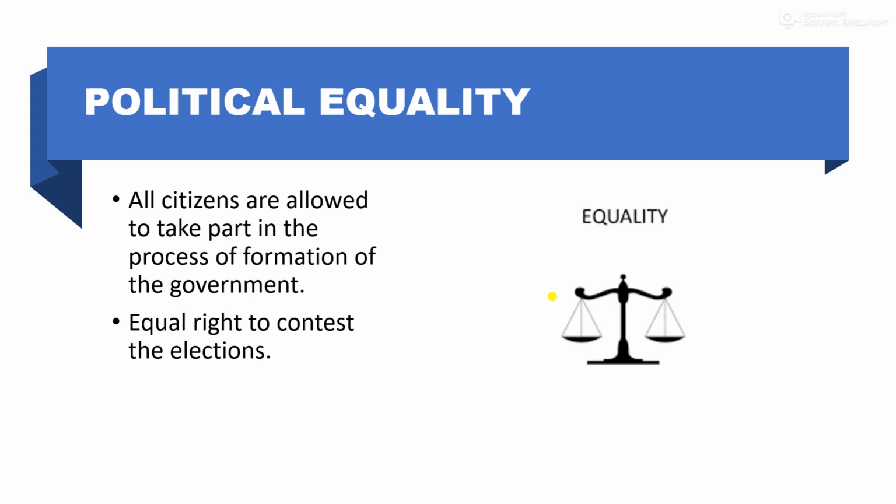It means that all adults of any caste, religion, gender or financial status are allowed to vote for electing the leader of their choosing. Similarly, people of different castes and religions have equal right to contest the elections and take part in the political process of the country. So citizens can take part in the formation of the government, and they can also contest the elections.